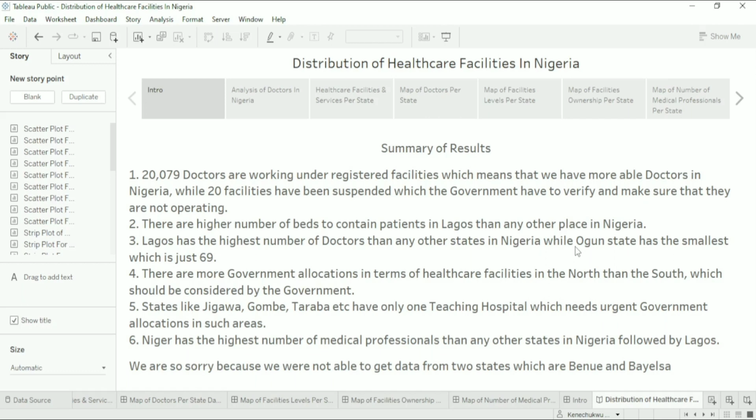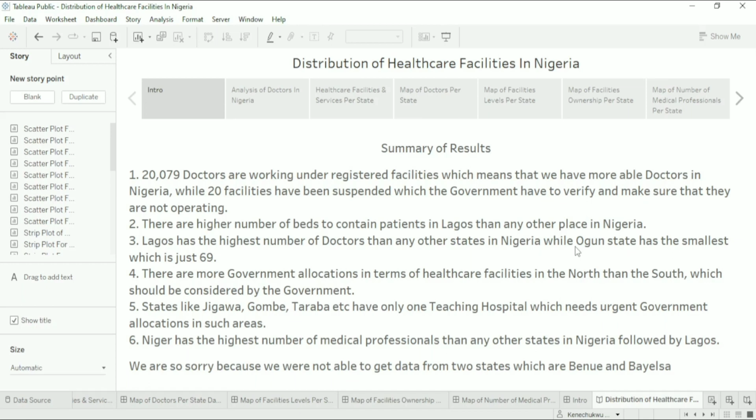It's actually devastating, because how can a state have only 69 doctors? I'm sure the facilities are more than 69. I didn't visualize that, but I'm sure there are more than 69 facilities in Ogun State, with just 69 doctors. And Lagos has the highest number, which also makes sense.